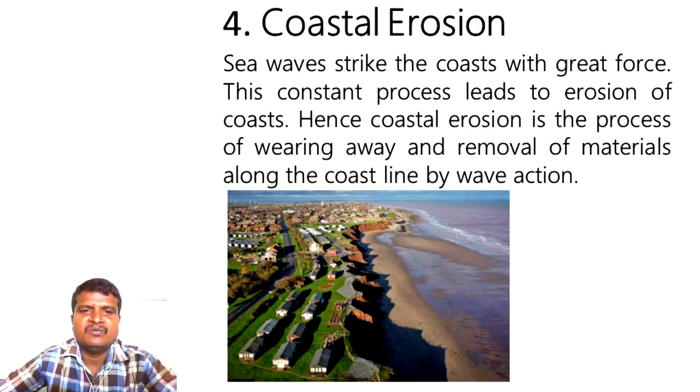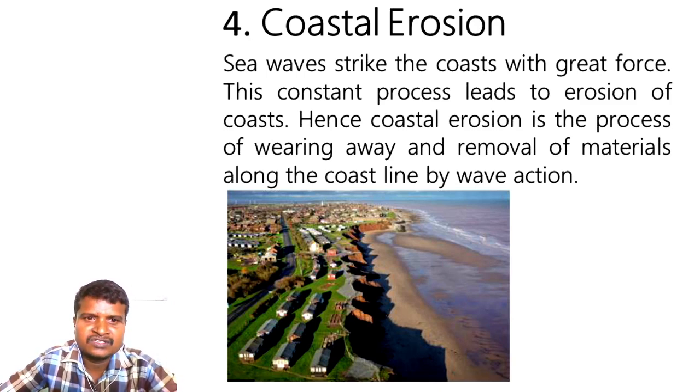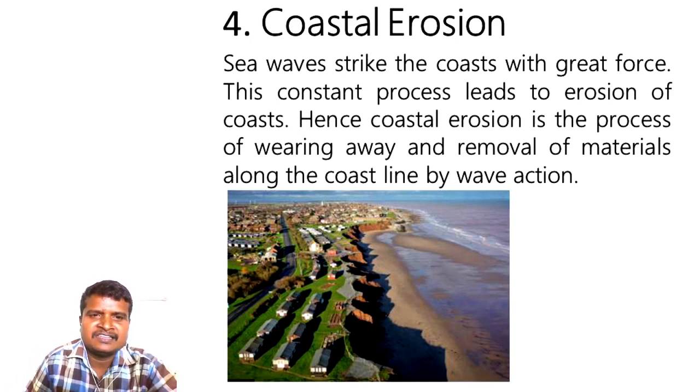Then one must ask, what are the causes for this coastal erosion? In India we have already studied about the climate of India, and in that we have studied a little bit about the climatic seasons of India. Now let us try and understand the causes for coastal erosion. There are mainly three causes related to coastal erosion: monsoon winds, tropical cyclones, and tsunamis. I am repeating these three reasons again: monsoon winds, tropical cyclones, and tsunamis.